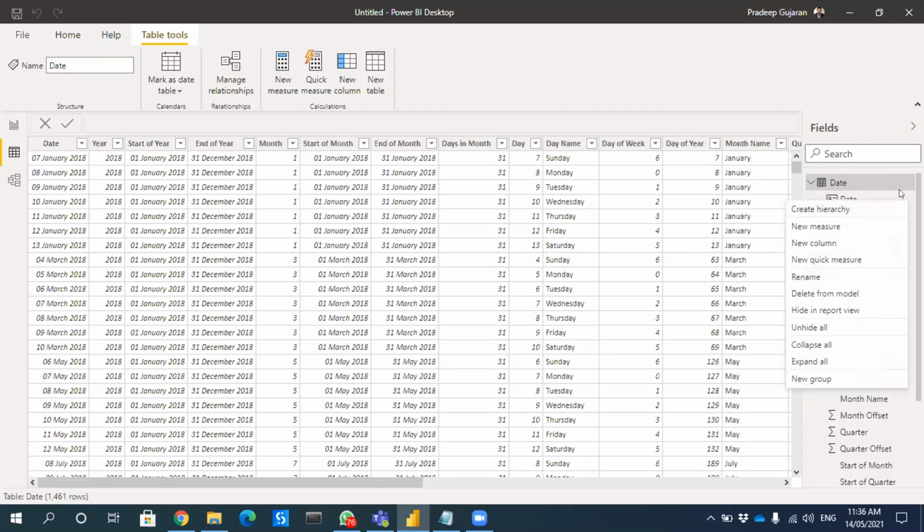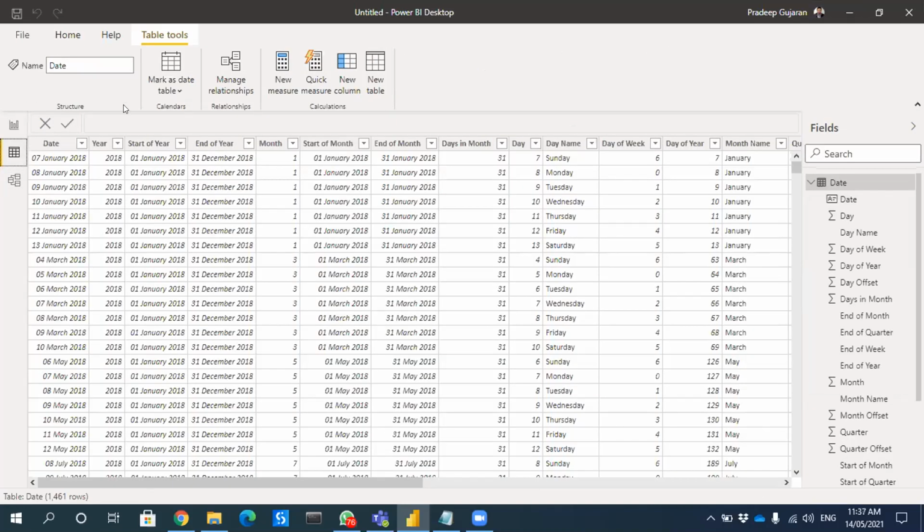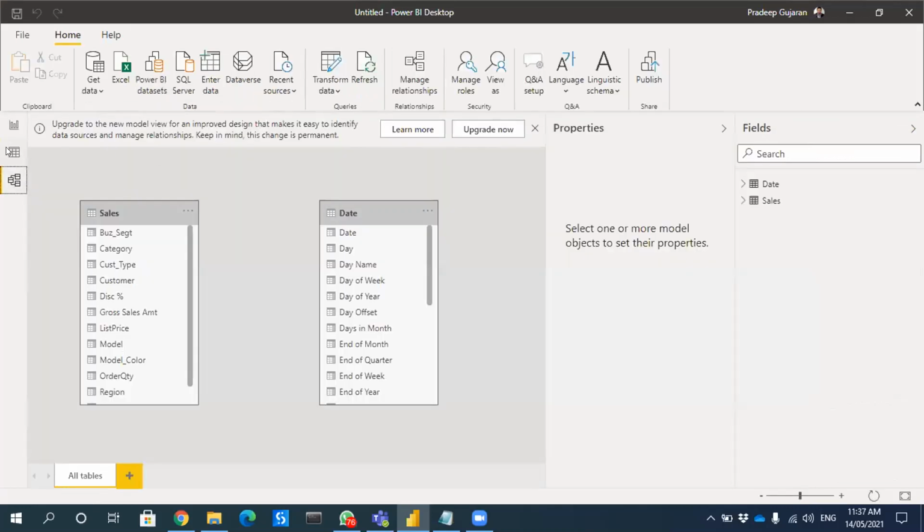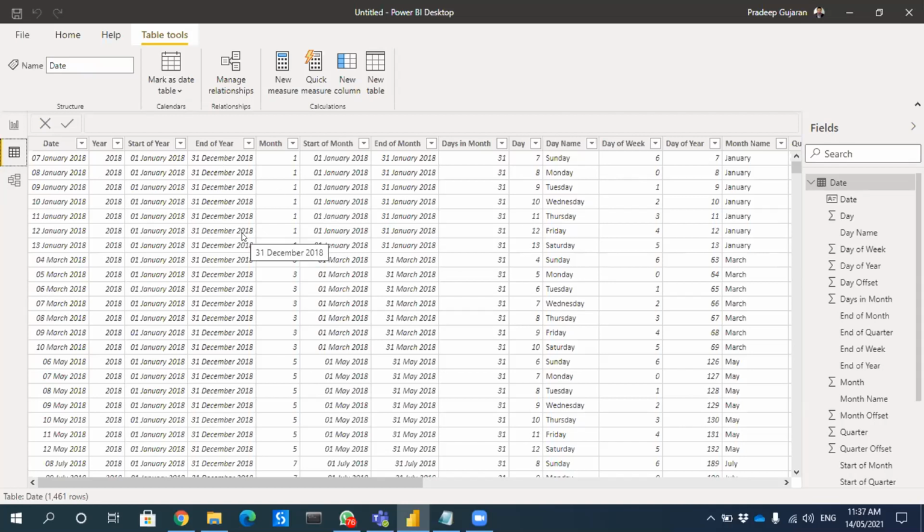Just a minute, the system is slow actually. It is not showing. Mark as date table, I did it. You'll get a message: validated successfully. I think it is validating. The problem is Windows 10 keeps downloading updates in the background. Okay, I got the date column. Select the date. First column you have to select as date. Now it is saying checking. Validated successfully. Done.